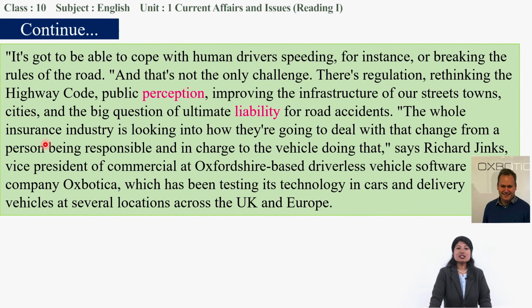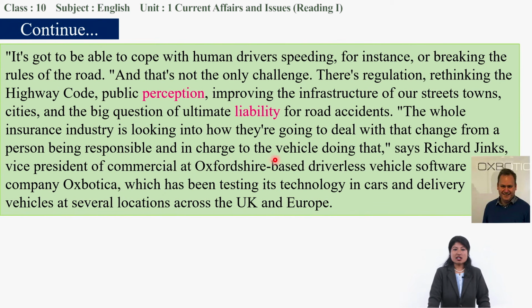The whole insurance industry is looking into how they are going to deal with that change. From a person being responsible, if there is a human driver, the driver is responsible. Then who will be responsible in a driverless car?